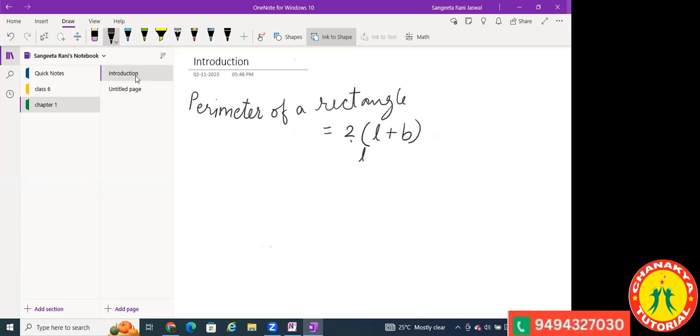Please write here what is L. L is length, and B is breadth.